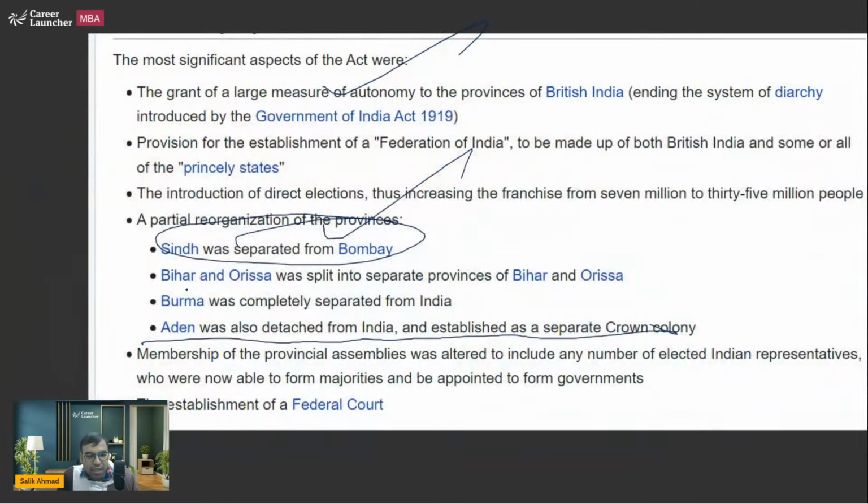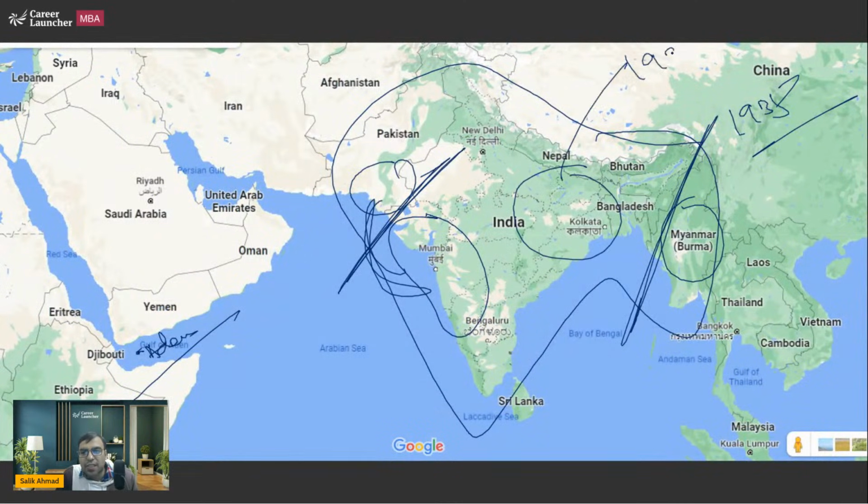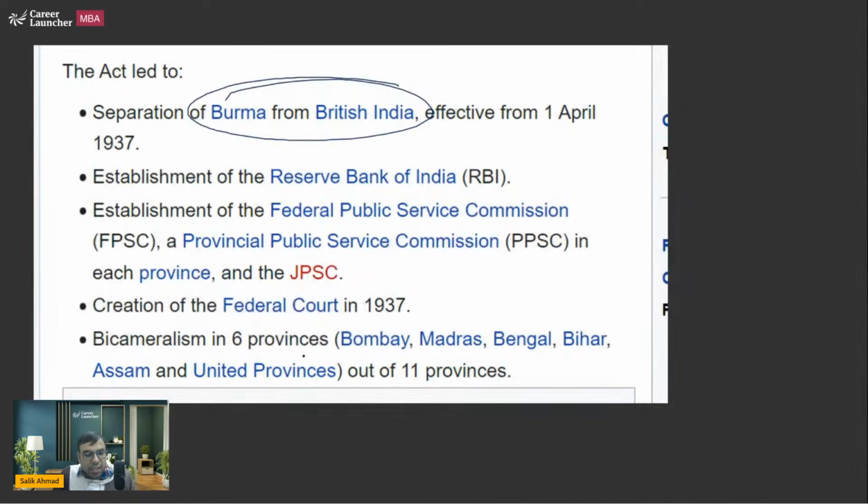Then Bihar and Orissa got split. So Bihar and Orissa was like this, and in 1935 they decided to split. It took, I think, one year, and in May 1936 they got split. So these are the things.